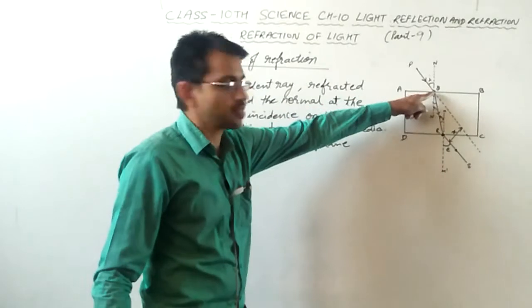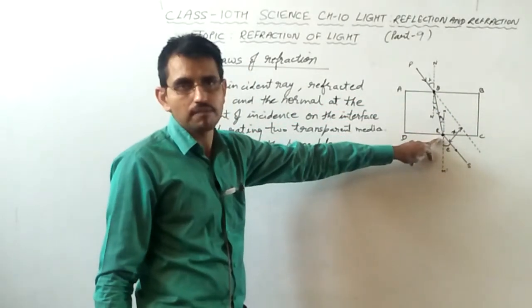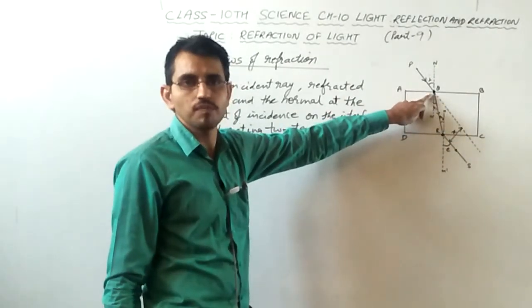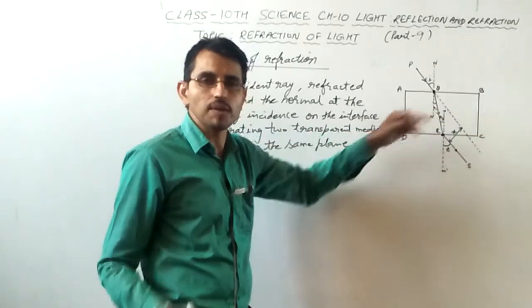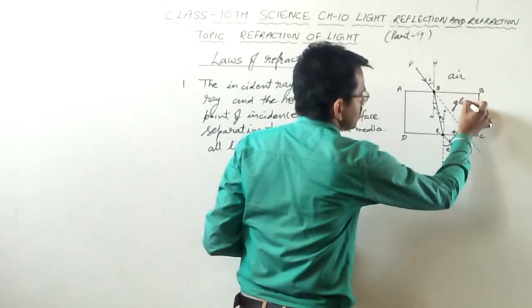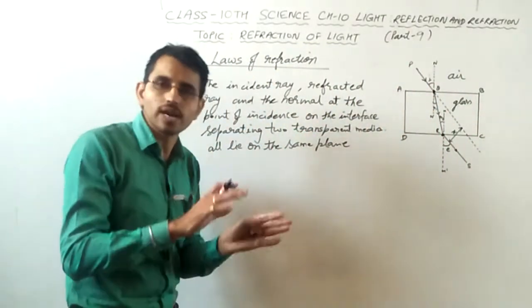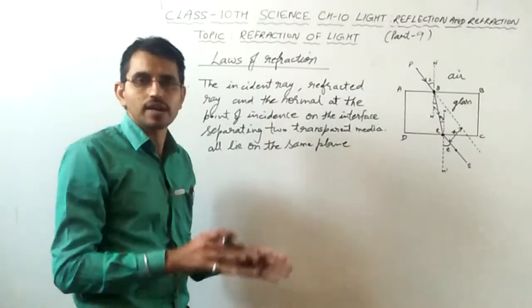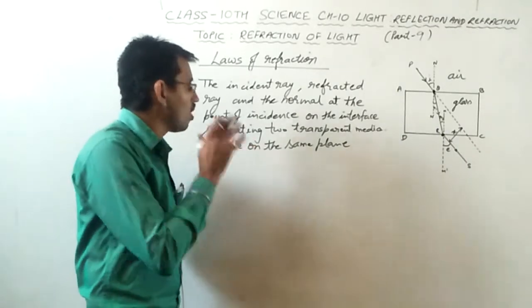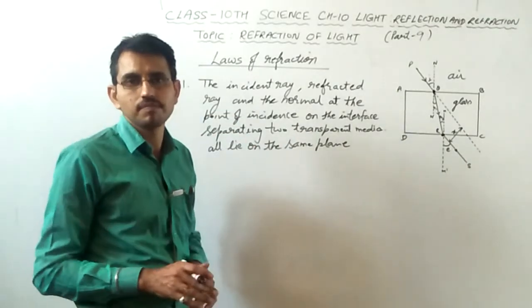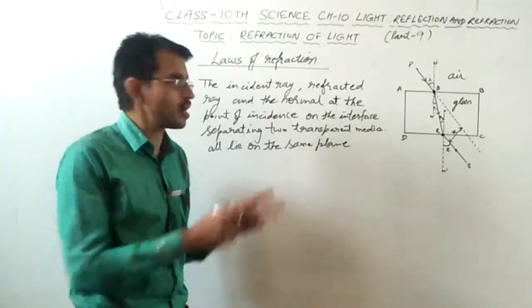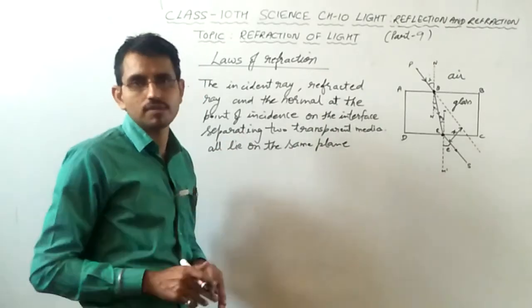The incident ray PQ, the refracted ray QR, and the normal, and the point of incidence Q on the interface AB, separating a pair of transparent medium, that is air from glass, all lie in the same plane. Means what lie in the same plane? Incident ray, refracted ray and normal. They all lie in the same plane. This is the first law of refraction. This is more or less similar in language to the law of reflection. So don't get confused. Here we are using refraction, not reflection.